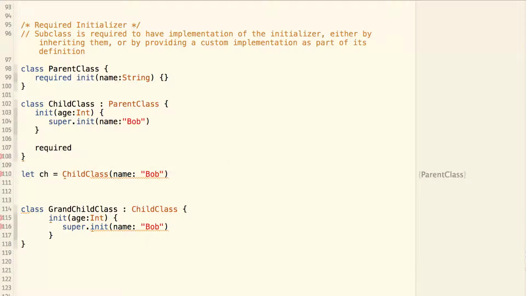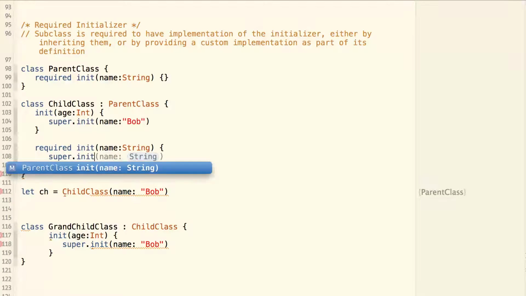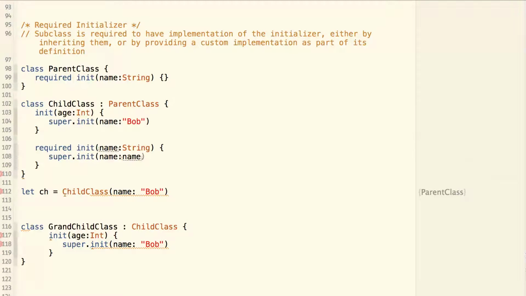So required init(name: String), super.init(name). Now again, the requirement is satisfied and this code can run OK. Now we have a grandchild class which is derived from the child class, and since the child class has a required initializer, the grandchild must provide its own version of the implementation for that initializer. Otherwise, this code will not compile.